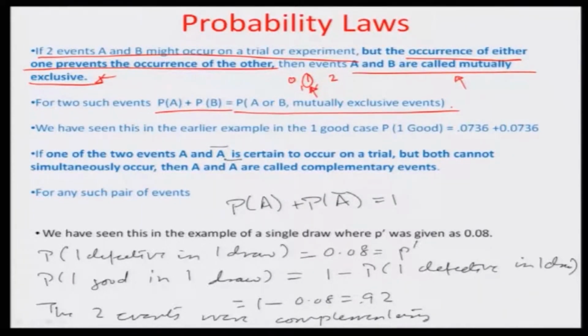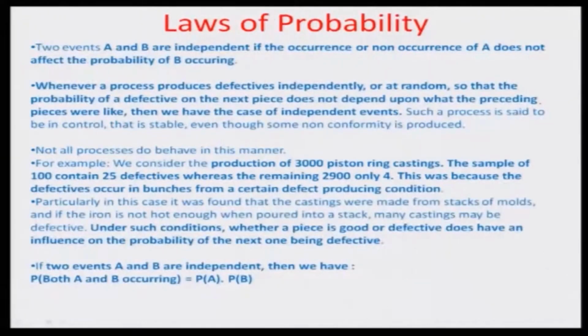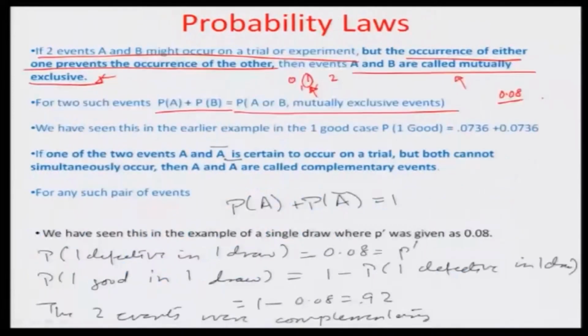We have seen this in the earlier example. For example, 0.08, or about 8%, is the percentage defective of the population. So in one draw, we have either one defective, which would be 0.08 times one good, which is 0.92, that is 0.0736, or, if the first one is a good, then the other one should be a defective, mutually exclusive again. That is how you obtain this. So this is a very good example of mutually exclusive events.